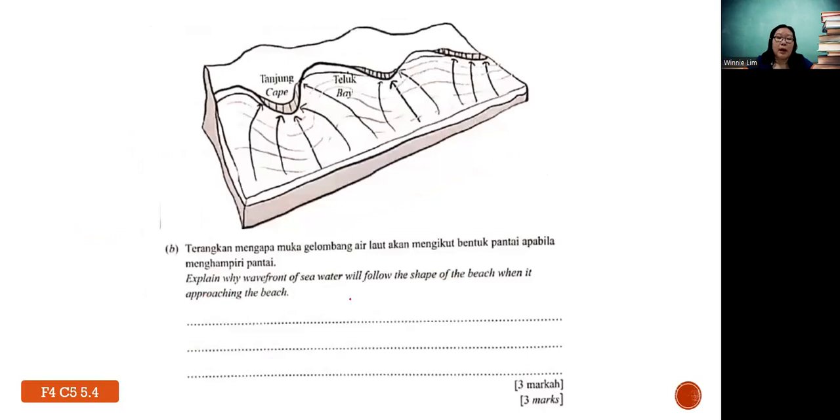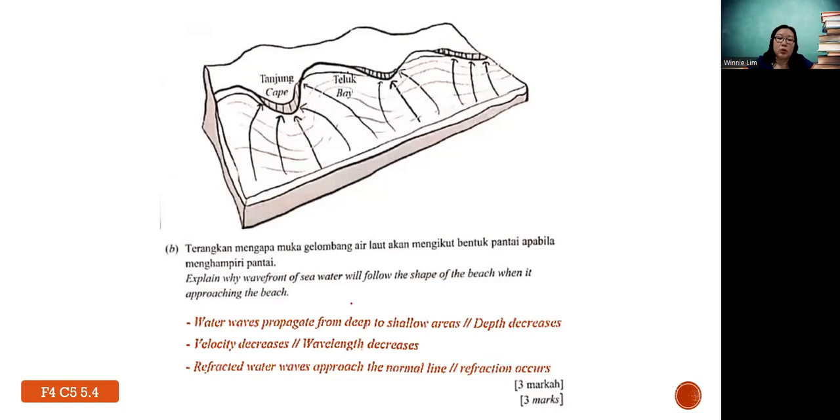Then next one, how does the wavefront of the seawater follow the shape of the beach when it is approaching the beach? Like just now teacher mentioned, you first have to mention the difference in depth. So water wave propagates from where? Deep to shallow region, or you say the depth decreases. Then when depth decreases, what happens to the velocity of the wave? It decreases. Once velocity decreases, wavelength also decreases. And hence, the wave will refract towards the normal line, or you can say it starts to bend or follow the shape. Then in total you have 3 marks.